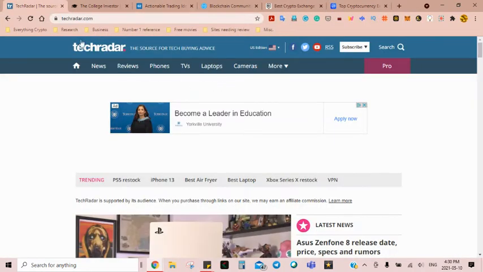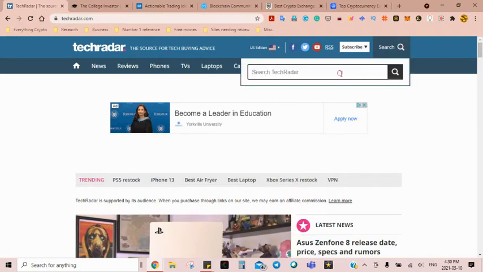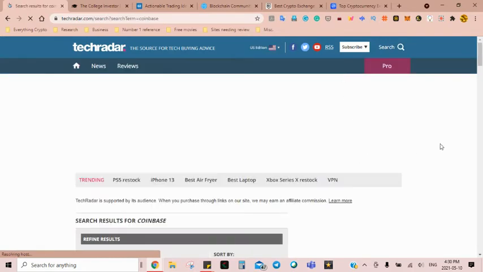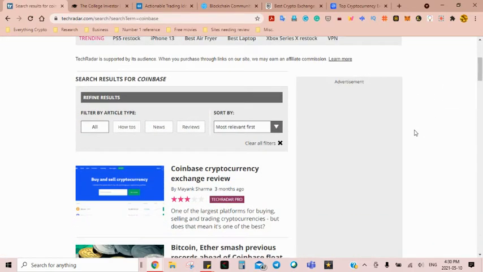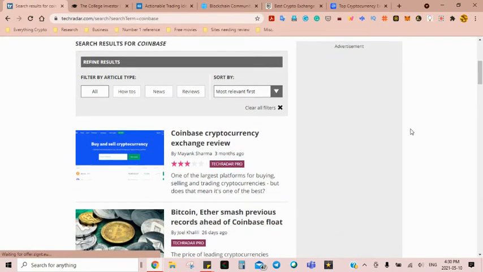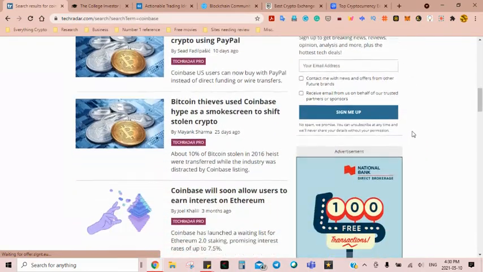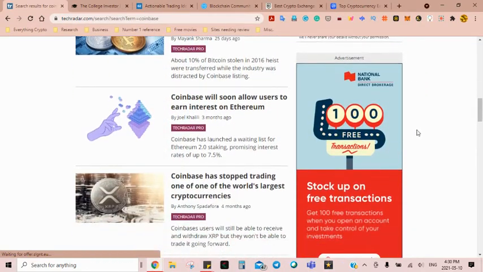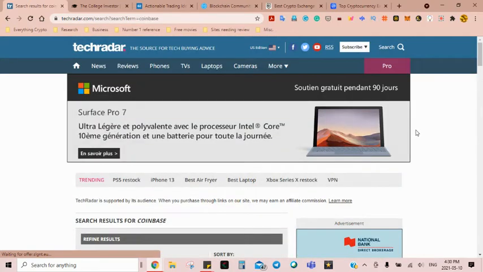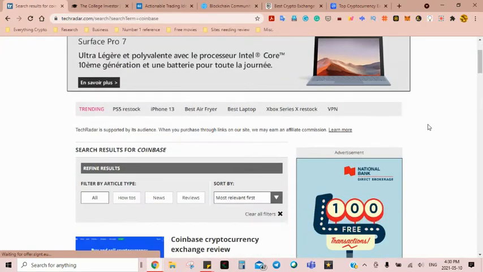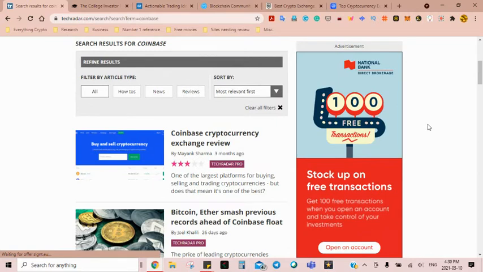One of them being TechRadar. So I will come here and I will do a search. I'm going to do Coinbase. And what I'm looking for here is some sort of indication that there is recognition for this. Does it bring anything up? Okay, is it known? What's happening here? That's really it. That's all I'm doing at this particular phase. I'm not reading any articles. That's the last phase before you do a final setup.